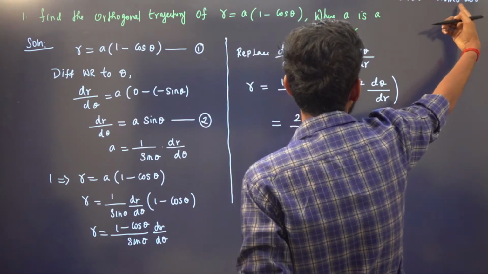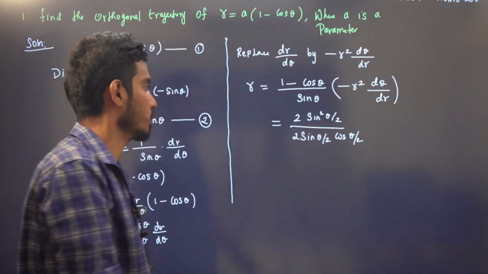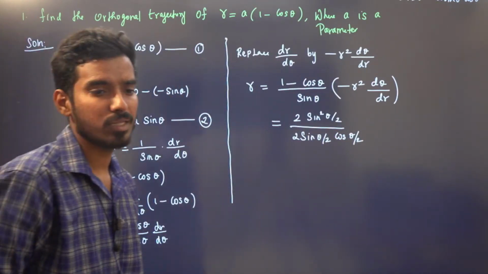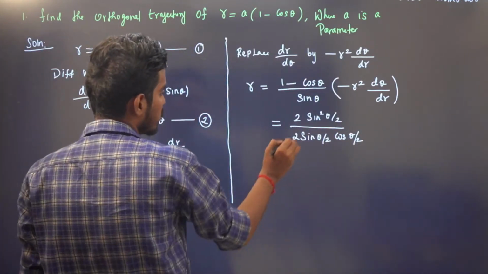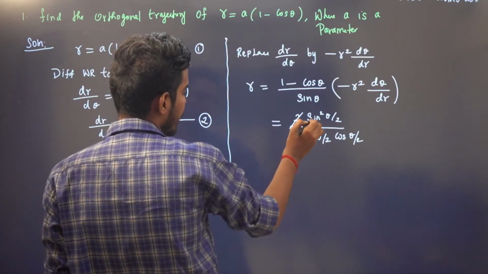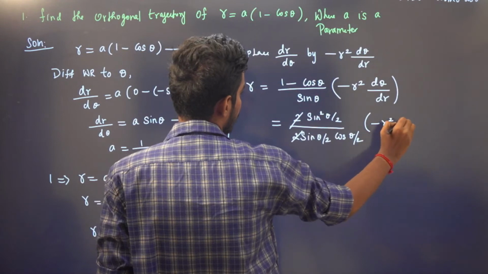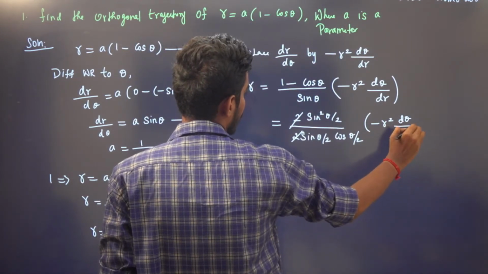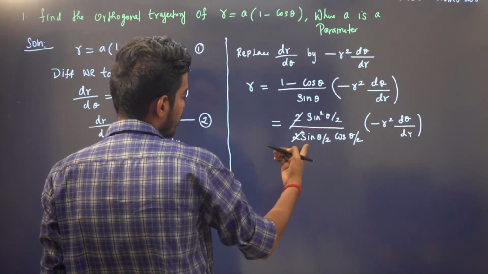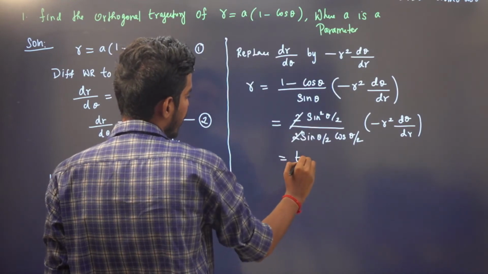So sin theta will be 2 sin theta by 2 cos theta by 2. And 1 minus cos theta is 2 sin square theta by 2. Very important formulas, all this. So 2 will get cancelled, one sin will get cancelled. Sin by cos, so we will have tan theta by 2.